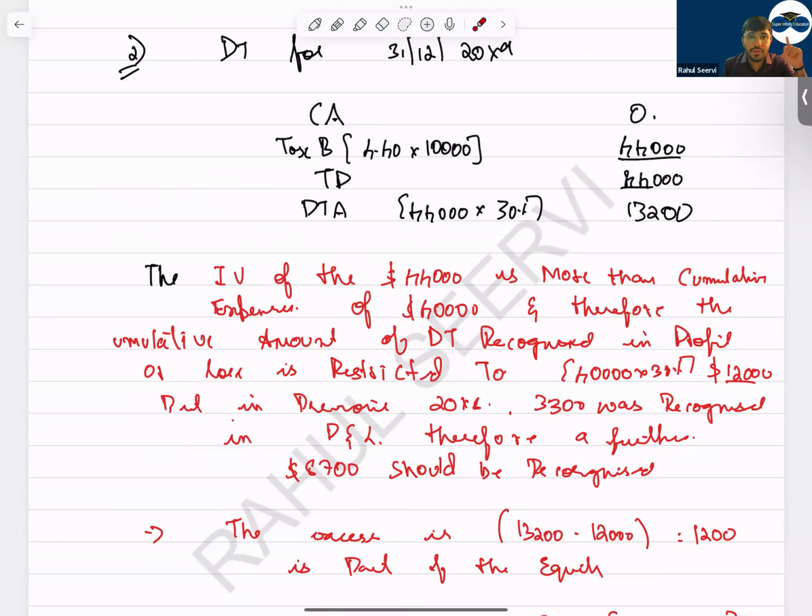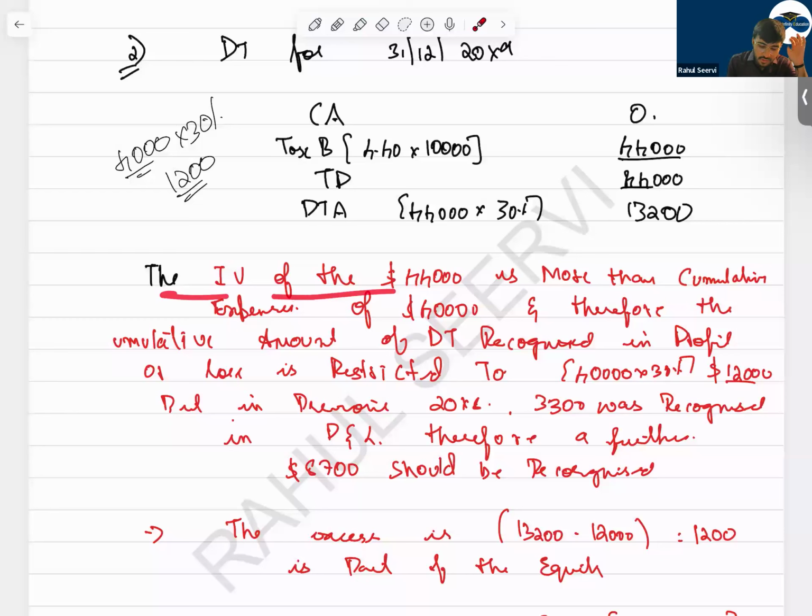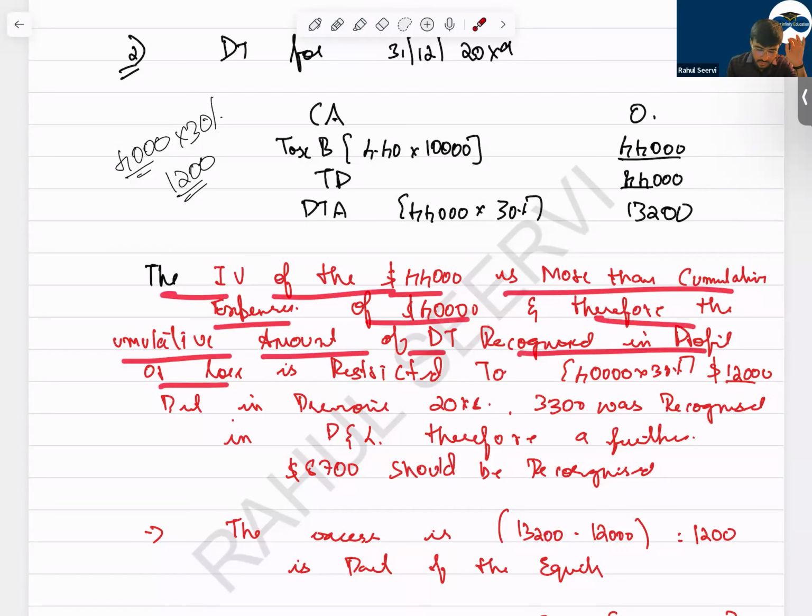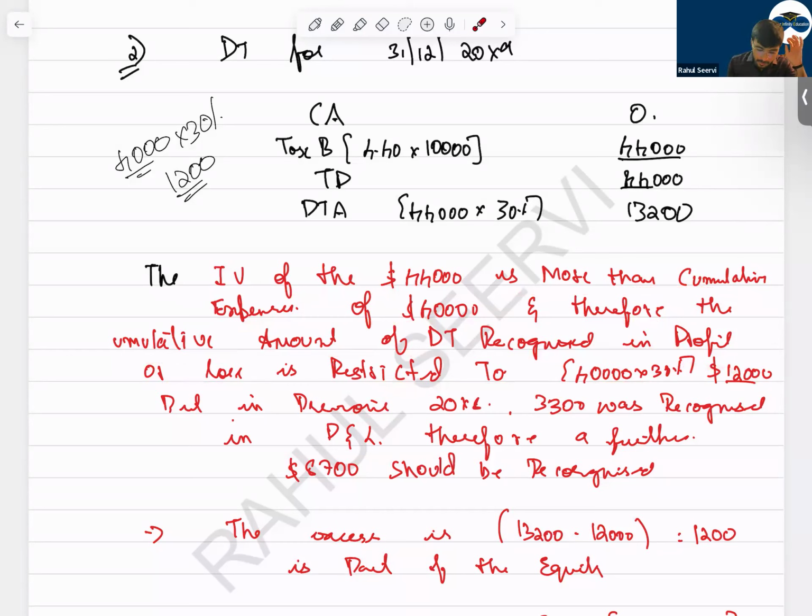If it's an increase, what do we do? What is the increase here? Can I say the increase is 40,000 versus 44,000, that is 4,000? The 4,000 into 30 percent, this 1,200 we record in equity. See now, the intrinsic value of 44,000 is more than the cumulative expense of 40,000. Therefore, the cumulative amount of DTA recognized in profit or loss is restricted to 40,000 into 30%, that is 12,000. But in the previous year, we recorded 3,300 in the P&L. So we will reduce that.